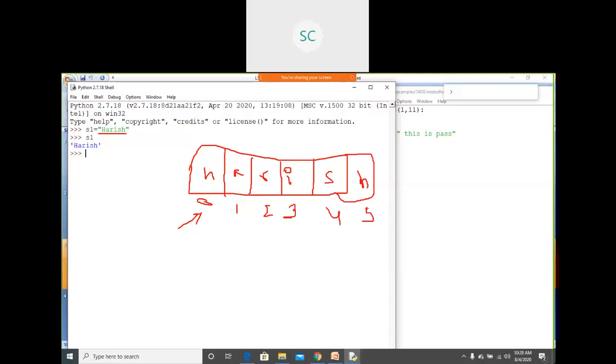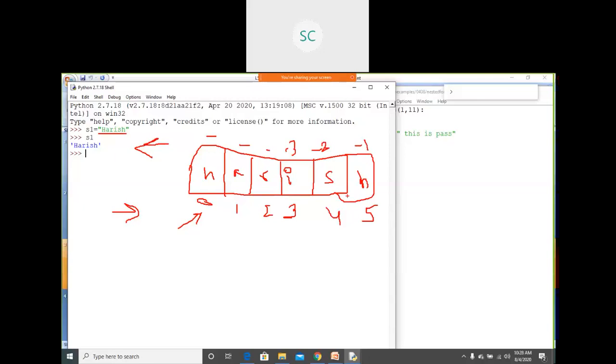We have one more way to access the characters from this string: using negative index. It starts from minus 1, then minus 2, minus 3, like this. In this way also, you can access the characters from this string.